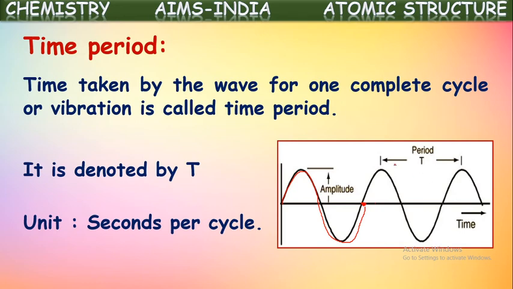So it is mentioned here also. In this way also, from one crest to another crest. If we keep a point here at one crest, the time taken for this wave to cross this point through one another crest is its time period. Okay, in the same way, in terms of trough also we can say. Okay, that is about time period.